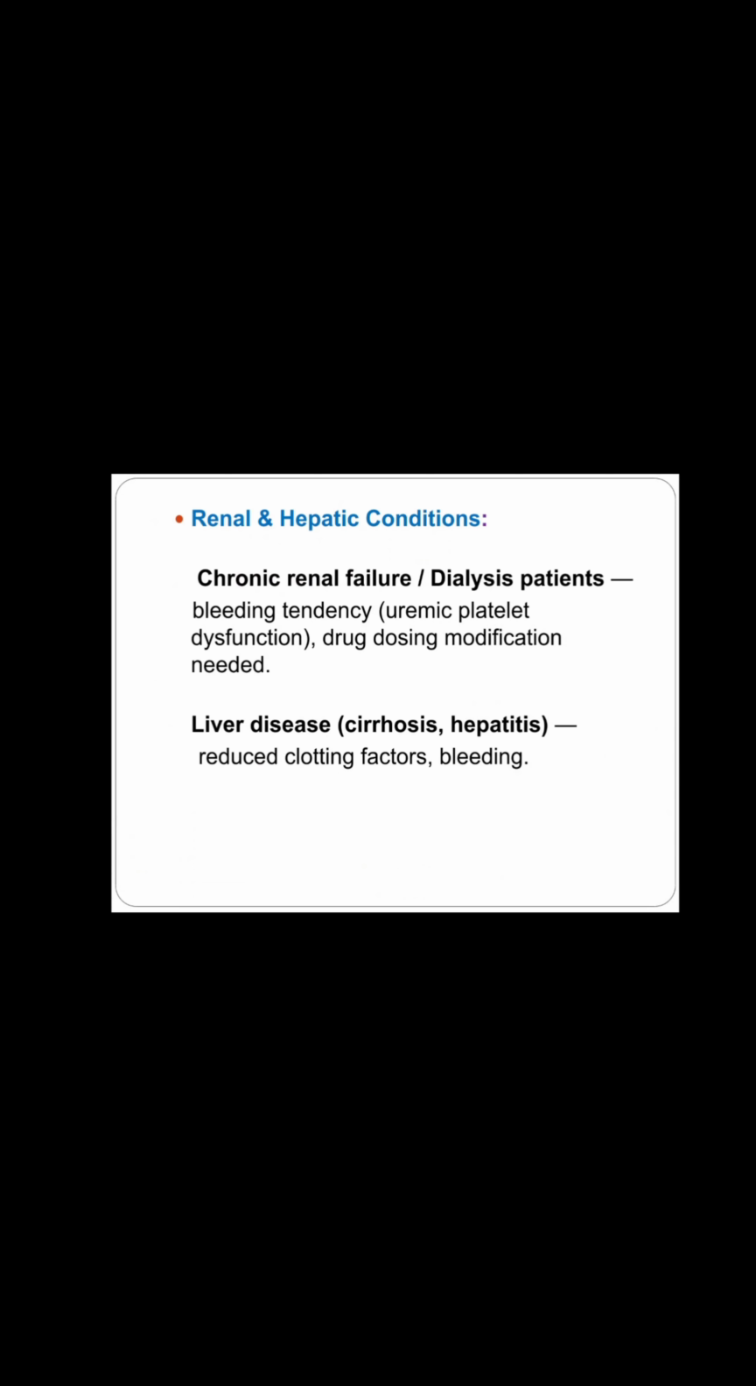See the renal and hepatic condition in which the extraction is contraindicated. First one is chronic renal failure. In this condition, there is a tendency of bleeding due to uremic platelet dysfunction, and drug modification is also needed, so we avoid extraction. Next is liver disease such as cirrhosis and hepatitis, because reduced clotting factors and bleeding may occur.